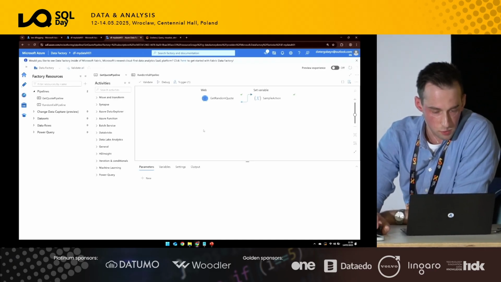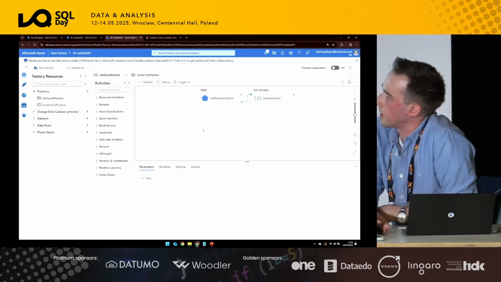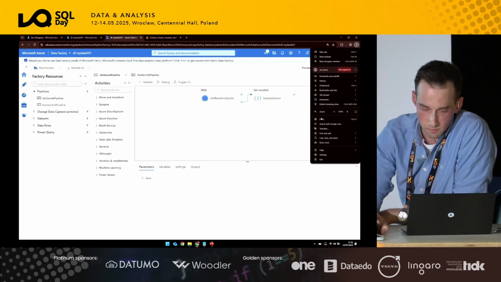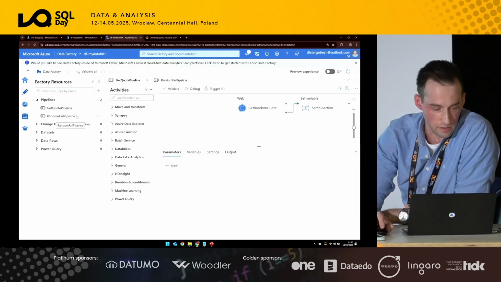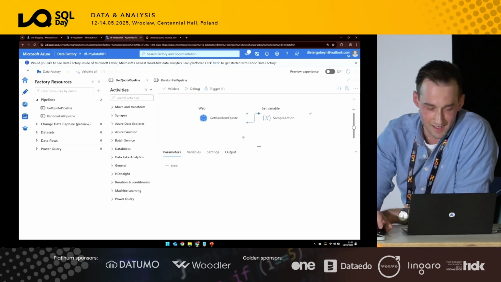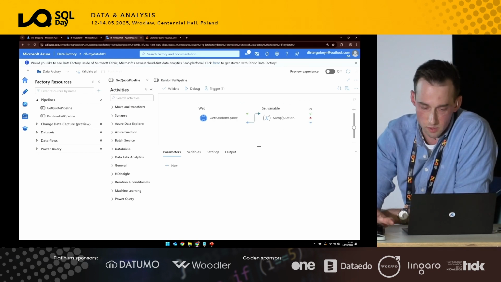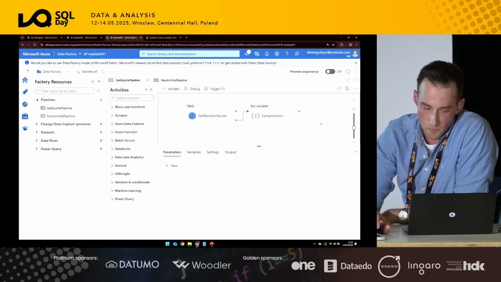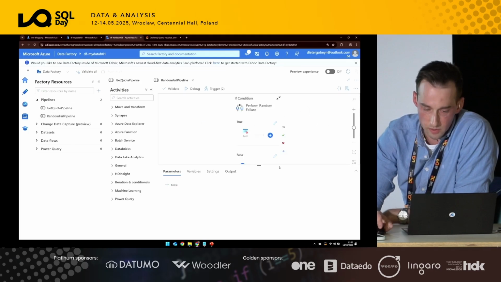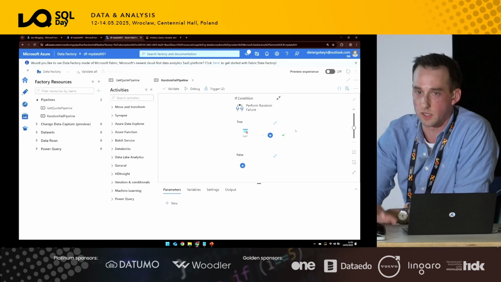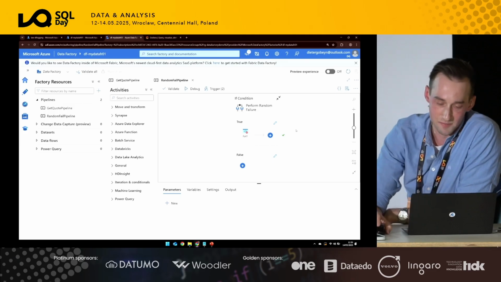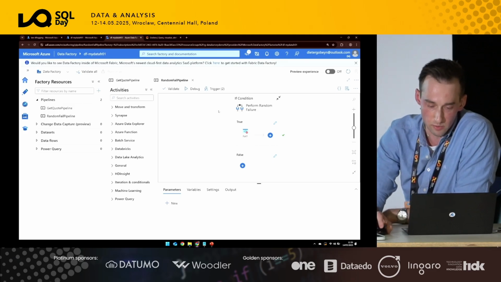I have two very basic pipelines: a get code pipeline and a random fail pipeline. The get code pipeline reaches out to an API and then just stores something in a variable. And then the random fail pipeline is just a basic pipeline to simulate a failure. It's a randomizer, and 1 out of 3 times we will have an exception here.